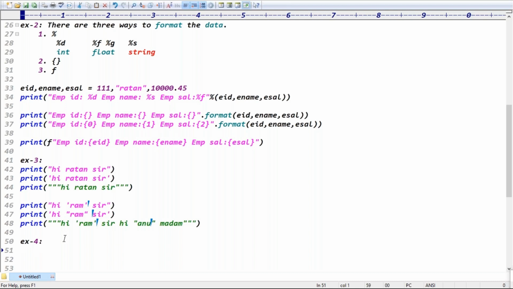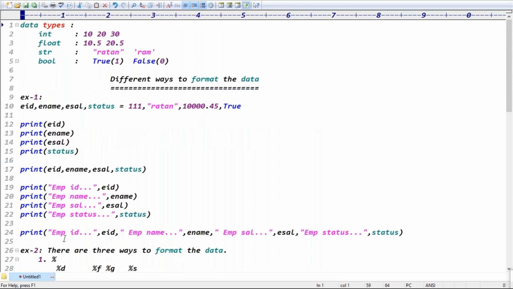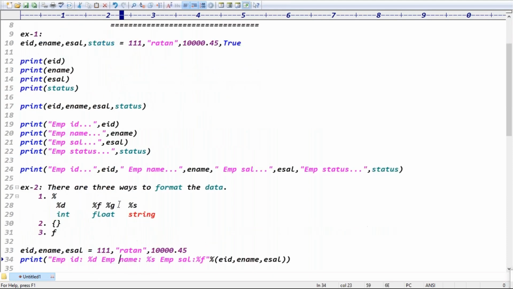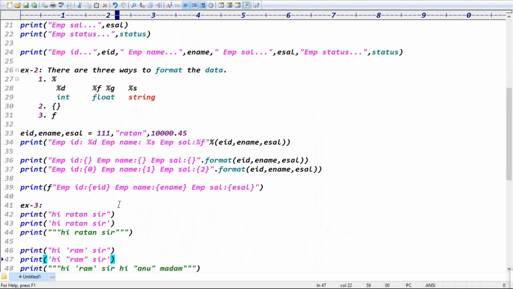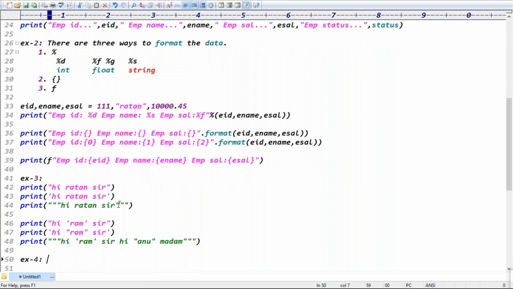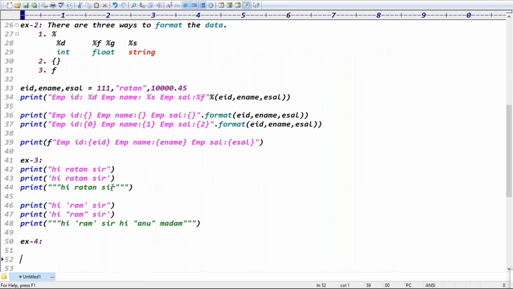This is example 3. Example 1 is the comma operator, where you're printing the data. Example 2 shows different ways you can format the data. And example 3 is printing the data in single quotes, double quotes and triple quotes also, right? Exactly. Single quotes means in the middle you can put double quotes. Double quotes means in the middle you can put single quotes. Triple quotes means you can put single quotes as well as double quotes, right? Exactly, guys. So it's clear now.